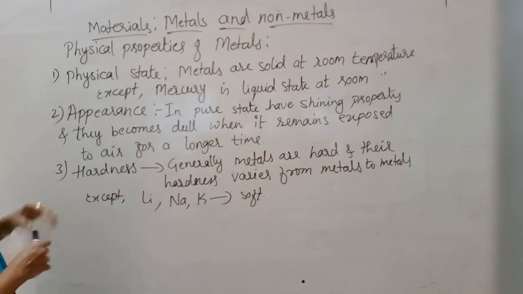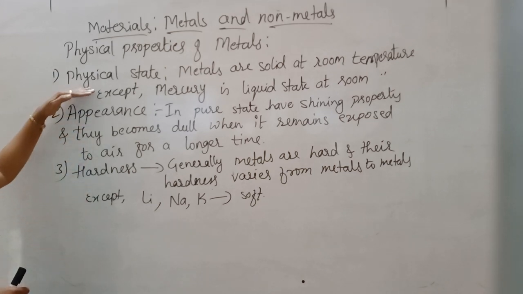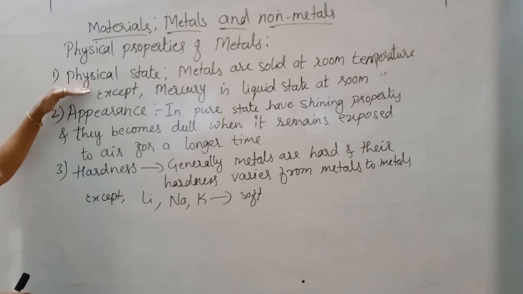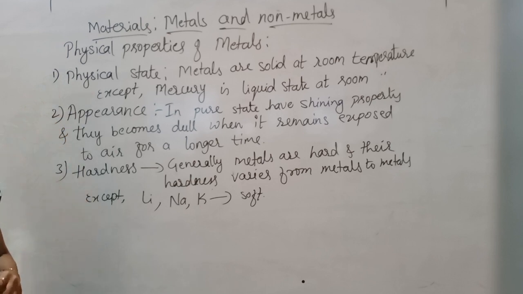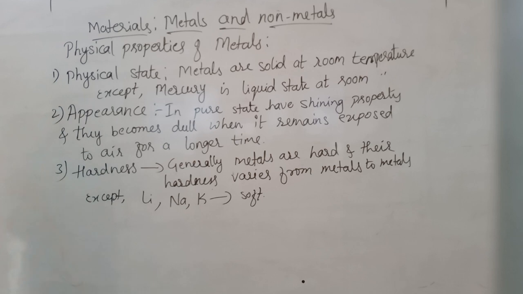So here we have studied three physical properties of metals. Let me repeat once again. First, the physical state: almost all metals are solid at room temperature except mercury, which is liquid at room temperature.